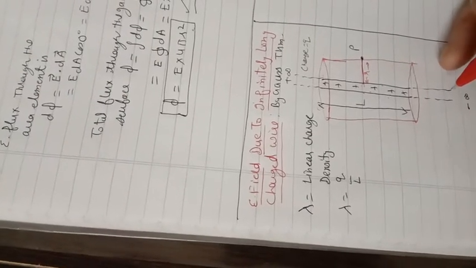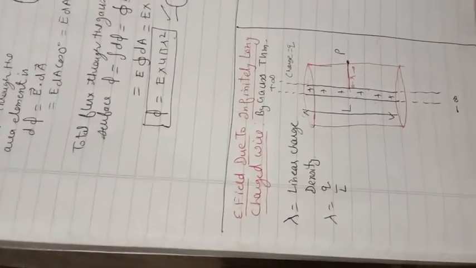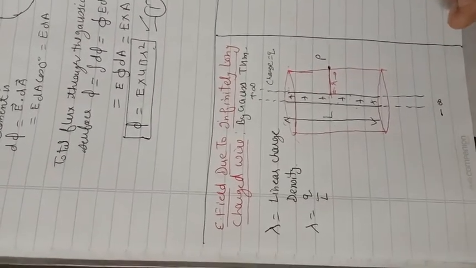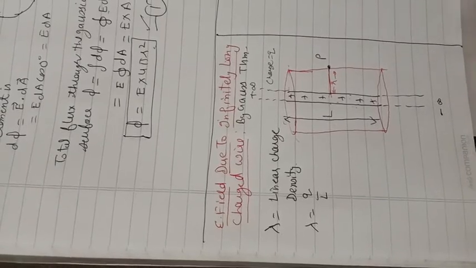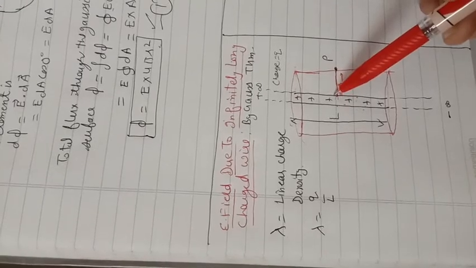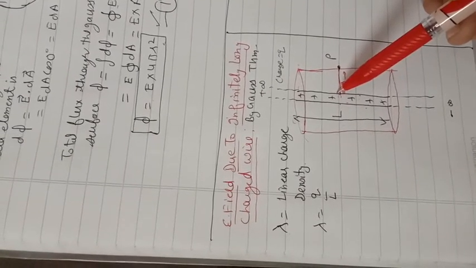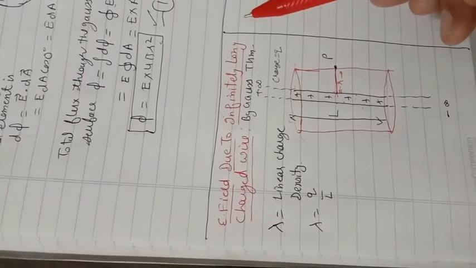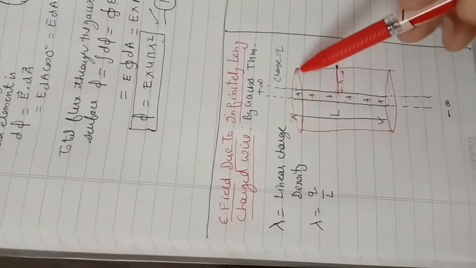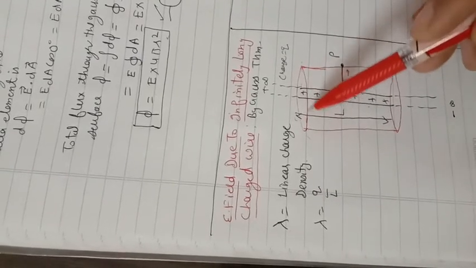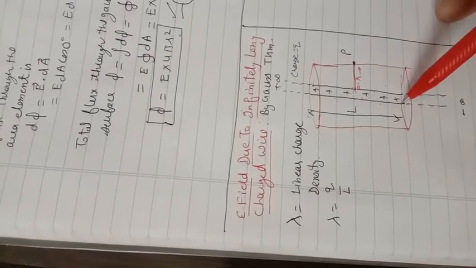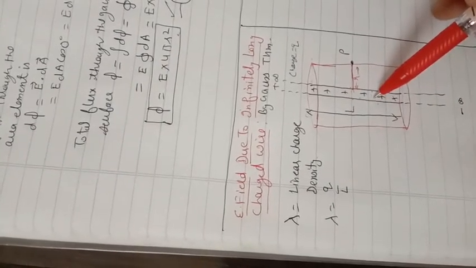This is the Gaussian surface, which is cylindrical in shape. Now, in case of the field due to a single point charge, we defined only one area element. But in case of this cylinder, we will define three area elements, because now there are three surfaces involved: the first cross-sectional surface of the cylinder, the second cross-sectional surface of the cylinder, and third, the curved surface of the cylinder.